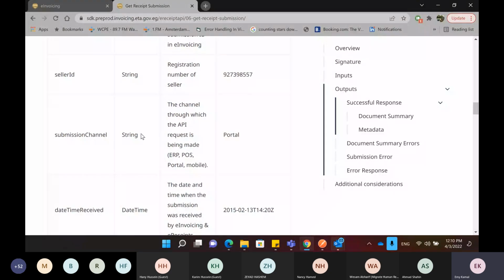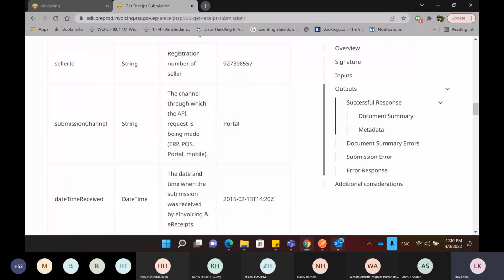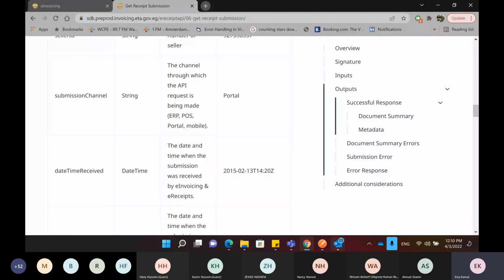It could be an ERP, which was included in the e-invoicing solution, and still with us on the e-receipt, of course. It could be the point of sale, which is specific to the e-receipt. It could be that you did the submission through the portal or through the mobile application. So we have 4 different channels.